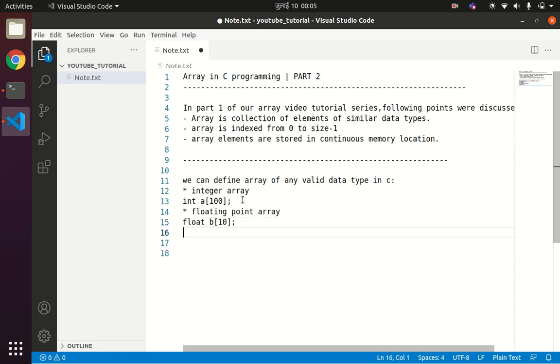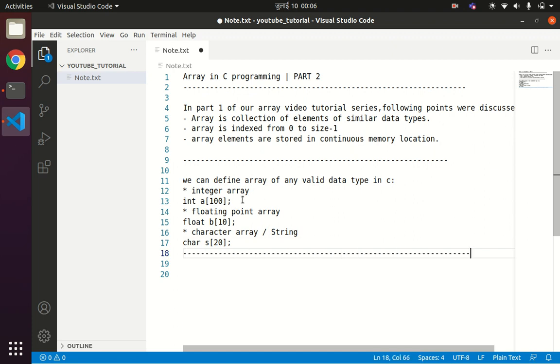Similar to the floating point array, we can have a character array. In C programming language, character arrays are also called a string. So we'll be discussing the concept of a string in detail in the next video tutorial. You can declare a character array as char s of 20. Now in this character array s, you can store 20 character constants. So you can declare an array of any valid data type in C programming language.